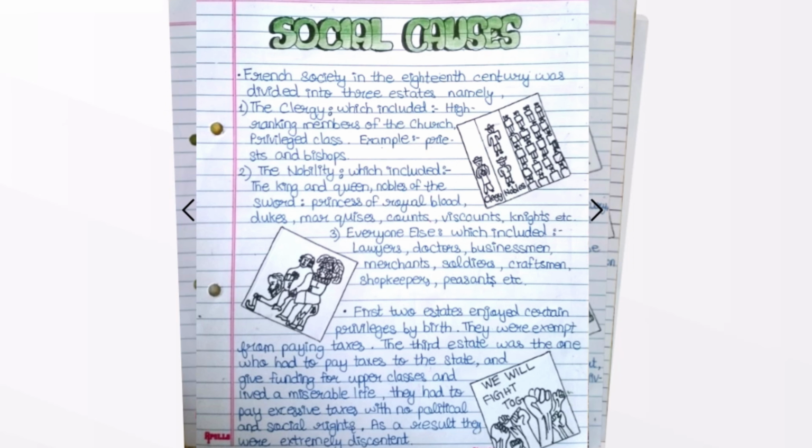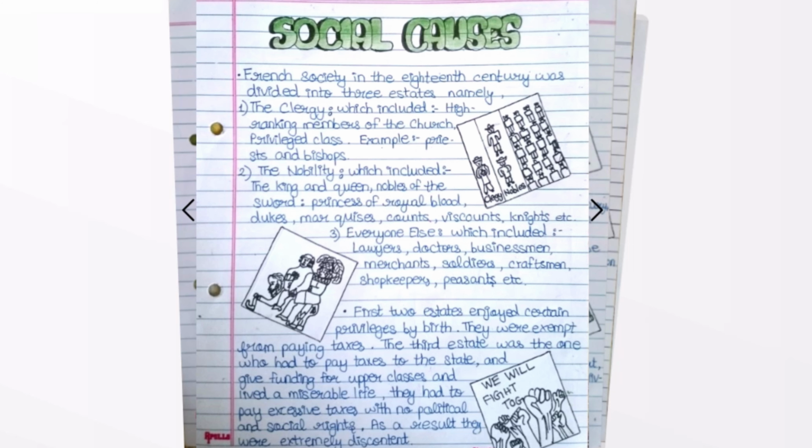French society in the 18th century was divided into three estates, namely the clergy. This included high-ranking members of the church, a privileged class. Examples: priests and bishops. The nobility. This included the king and queen, nobles of the sword, princes of royal blood, dukes, marquises, counts, viscounts, knights, etc. The third estate: everyone else, this included lawyers, doctors, businessmen, merchants, soldiers, craftsmen, shopkeepers, peasants, etc.